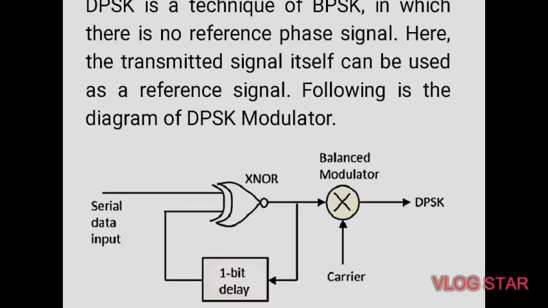The serial data input is given to the XNOR gate and the output is again fed back to the other input through the 1-bit delay. The output of the XNOR gate along with the carrier signal is given to the balanced modulator and it will produce the DPSK modulated signal. So this is the DPSK modulator.